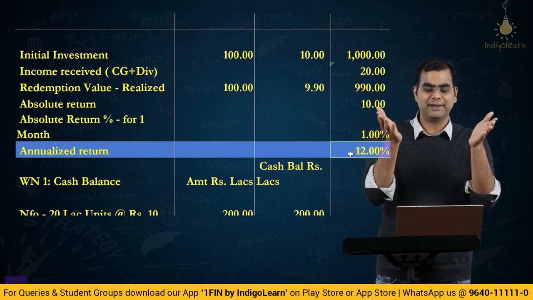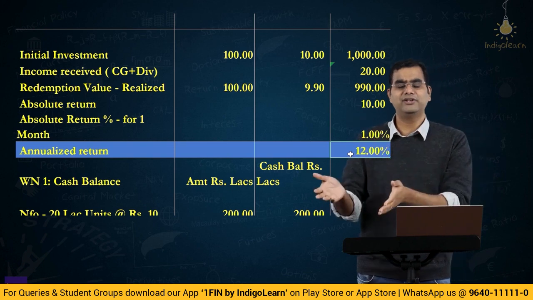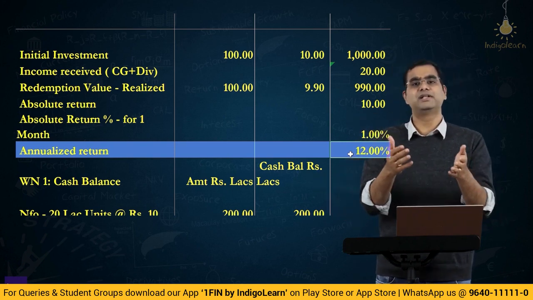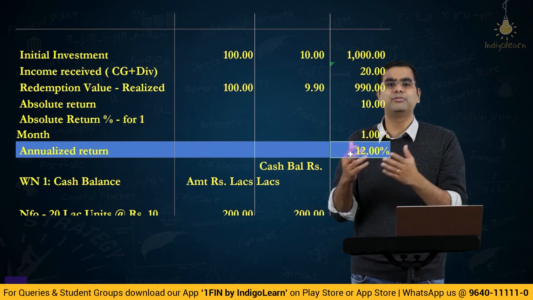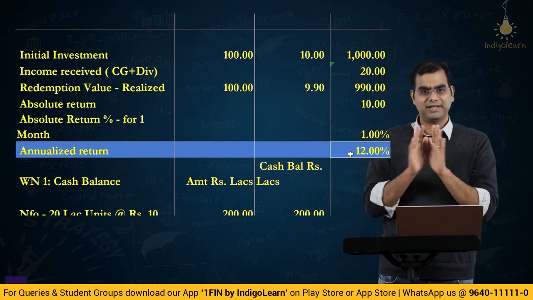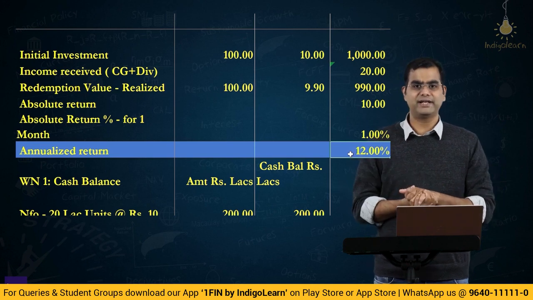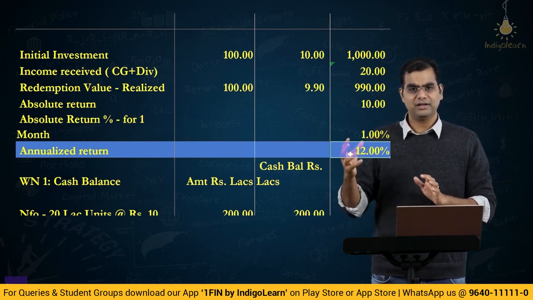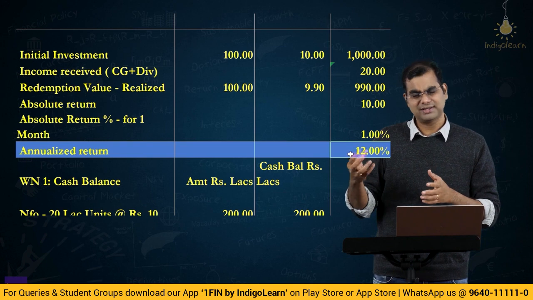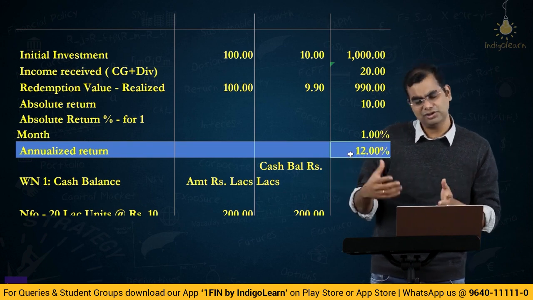If the absolute return is for 1 month and if you want an annualized return, you multiply it by 12. If the absolute return is for 3 months and you want an annual number, you multiply it by 4. Right? Simple as that. So, this concludes this variety of problems. Now, let us move to the next variety of problems in mutual funds. We will solve some more complicated ones. There are some complicated varieties, there are some simpler ones also. Let us look at them.